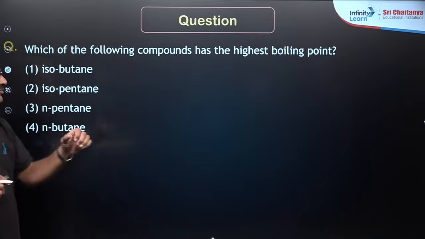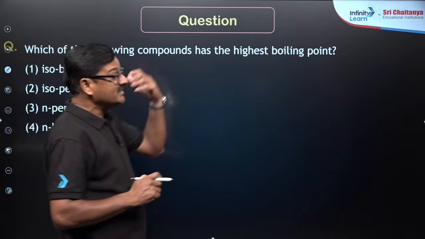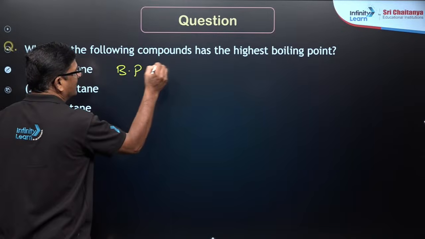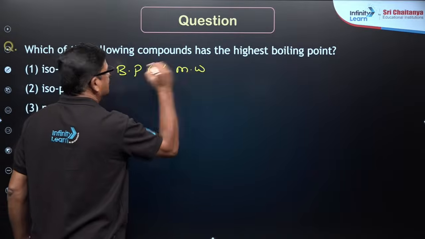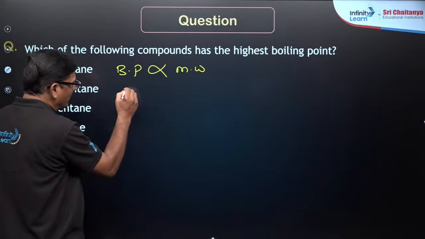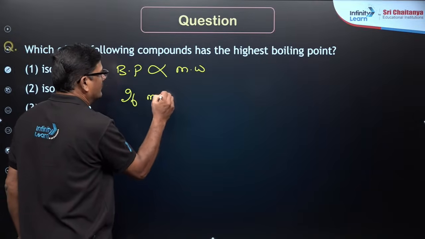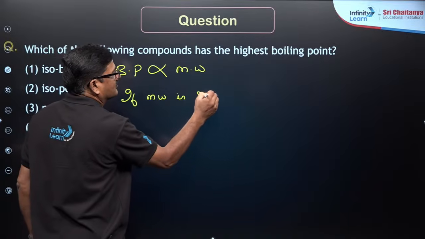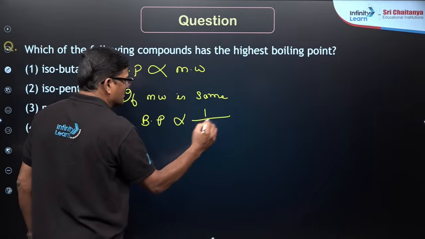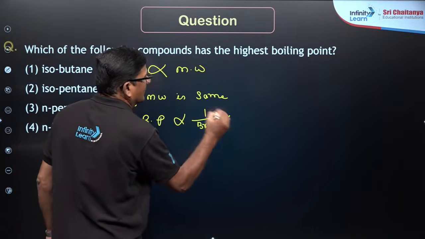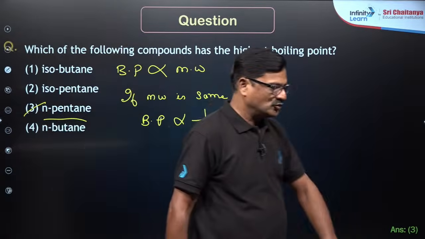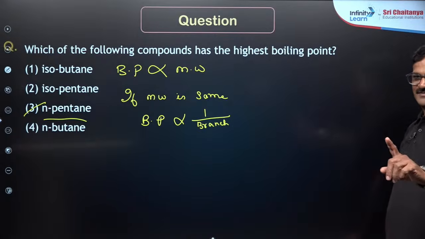Approach is very important. Now moving ahead, which of the following compounds has the highest boiling point? Guys, I already said boiling point is directly proportional to the molecular weight. And if molecular weight is the same, boiling point is inversely proportional to the branching. So the option is going to be n-pentane, 5 carbon atoms, normal pentane with a linear chain. Fine.